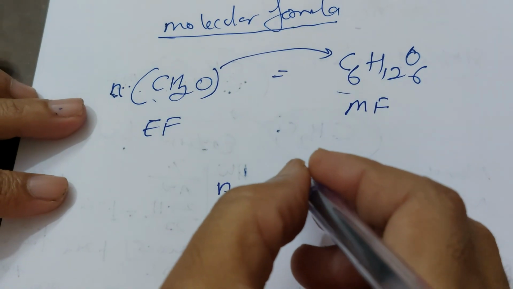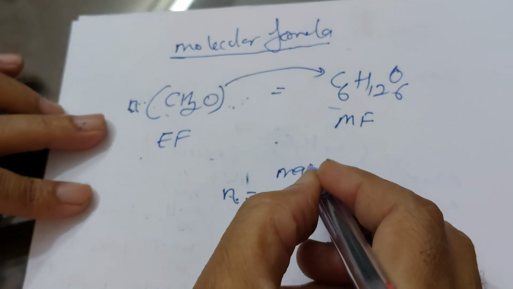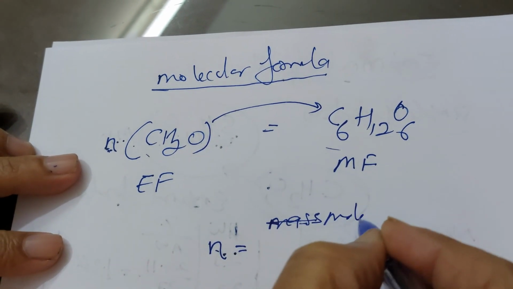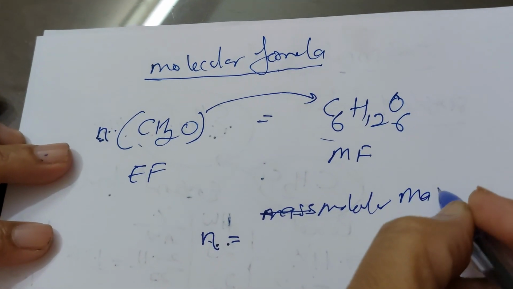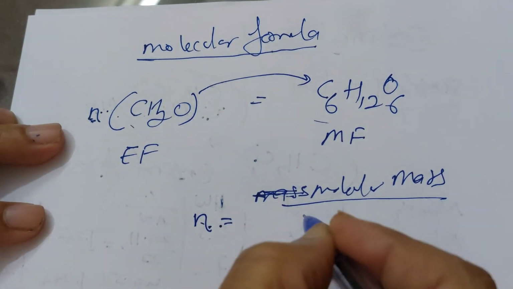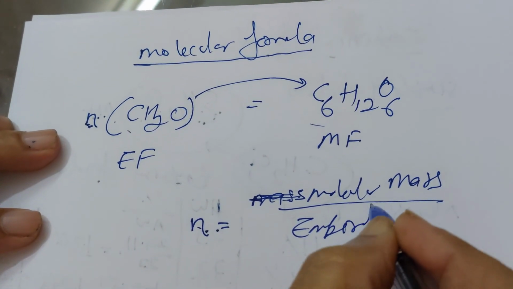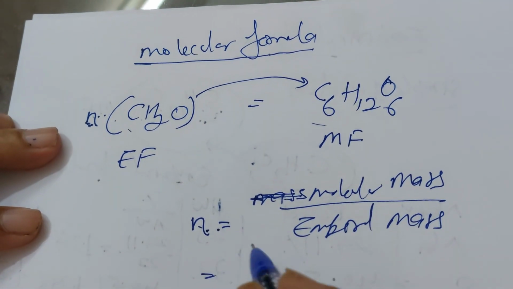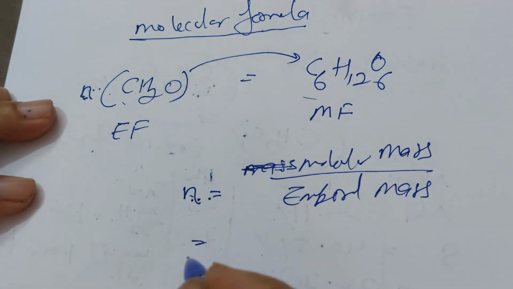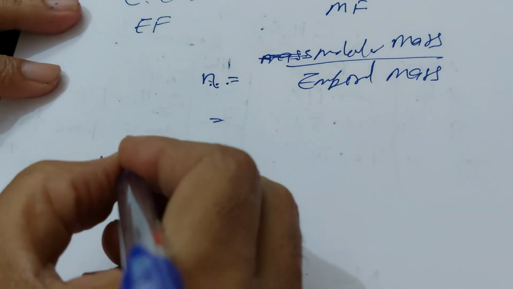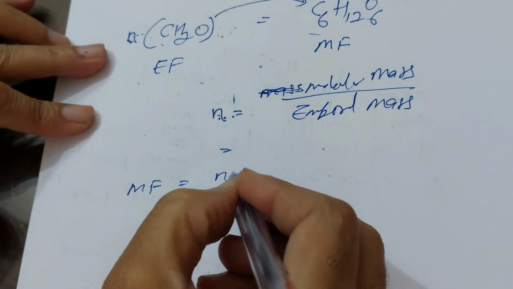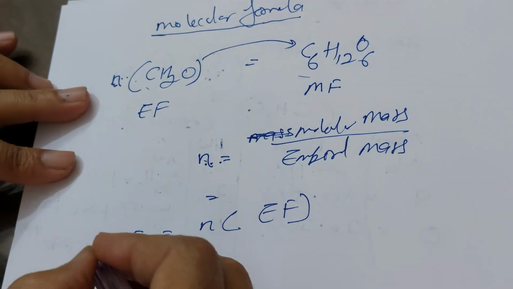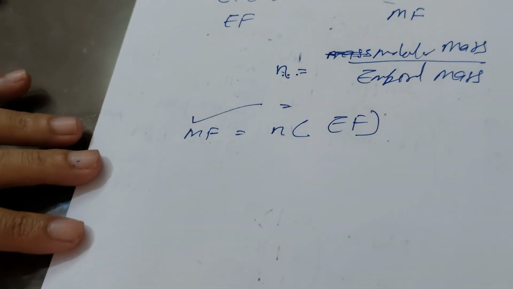n can be found as molecular mass upon empirical mass. To find out n, and to get the molecular formula, simply multiply the n into the empirical formula, and the molecular formula can be obtained.